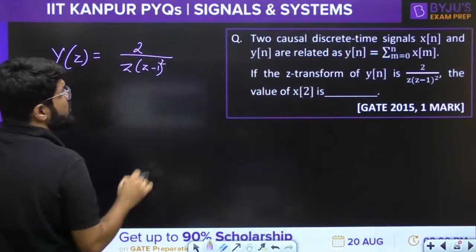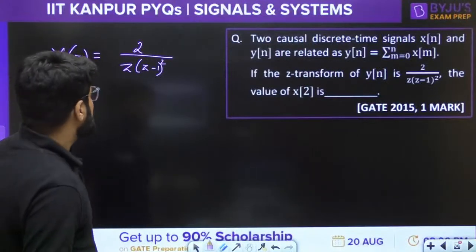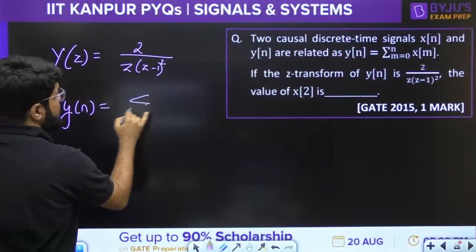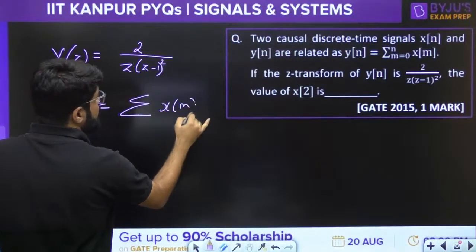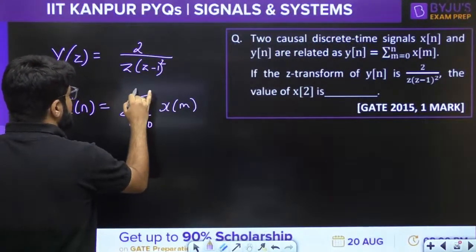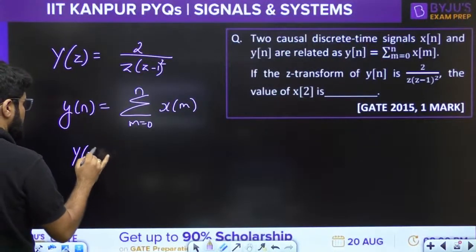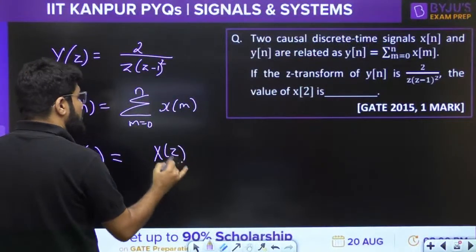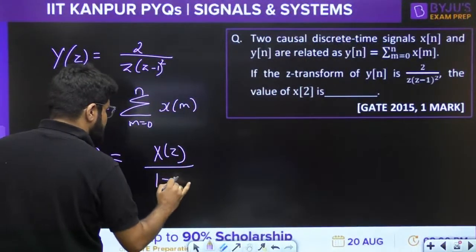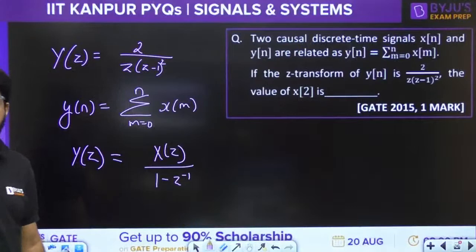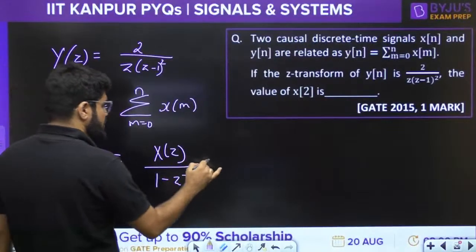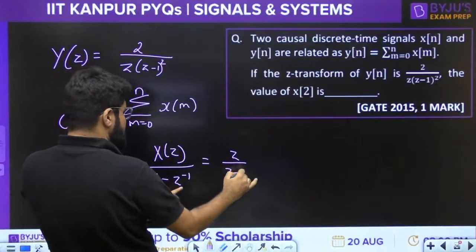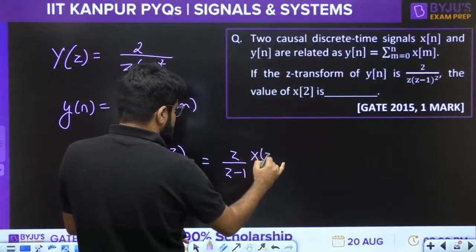So I am just going to relate this to xn first of all. What is yn given to you? Yn is given by summation of xm from m equal to 0 to n. Summation property of Z transform: if xn is having the Z transform Xz, summation of xm has the Z transform Xz divided by 1 minus z inverse. 1 minus z inverse can be written as z minus 1 upon z, so I am writing z upon z minus 1 Xz.